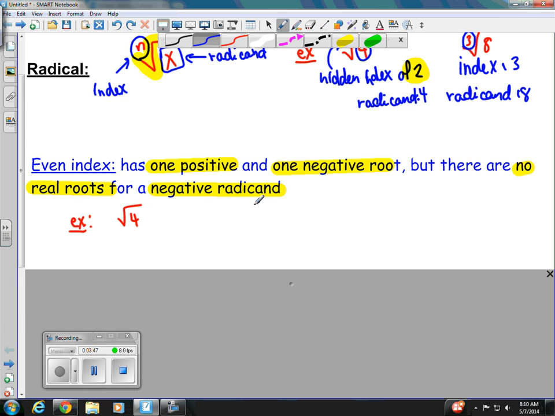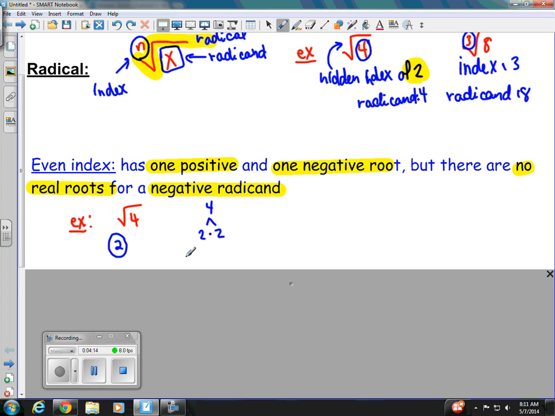Well, we already have a little bit of prior knowledge about square roots. We know that the number has to be the same factor. So if I try to break 4 apart into exactly the same factor, I can break it down to 2 times 2, because 2 times 2 gives us 4. So the square root of positive 4 can be positive 2.